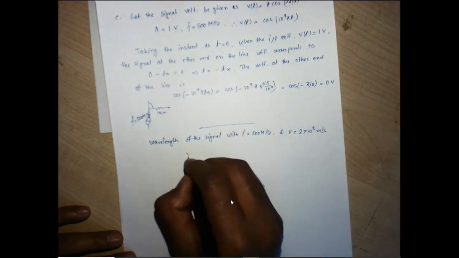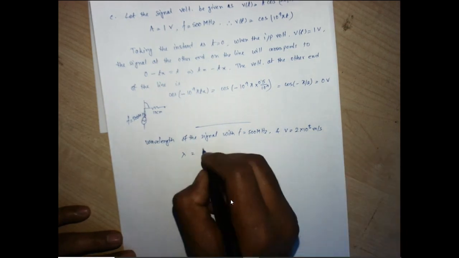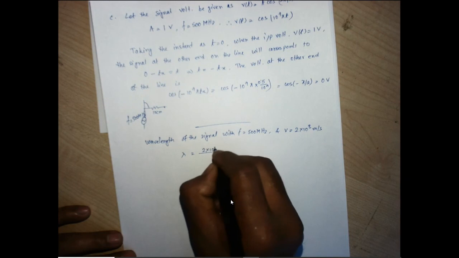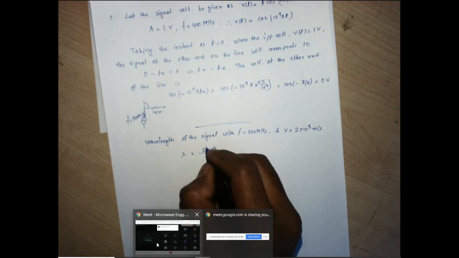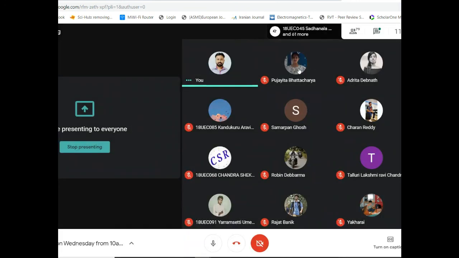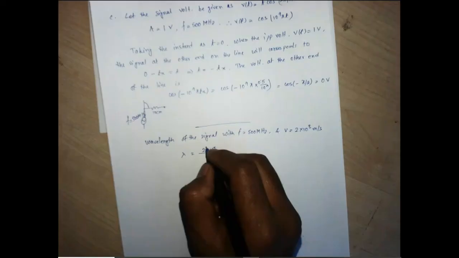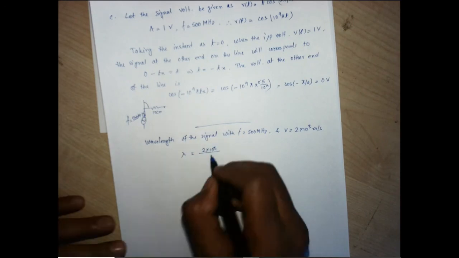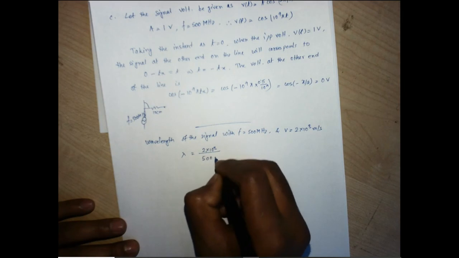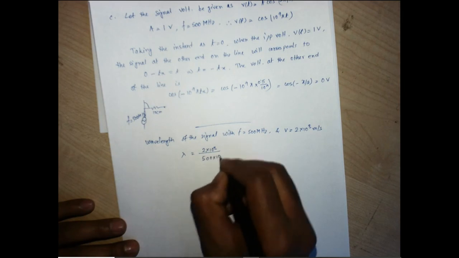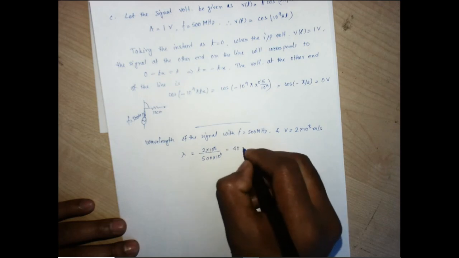So for this frequency, what is the wavelength? The speed is 2 into 10 to the power 8, and the frequency is 500 megahertz, so it's supposed to have a wavelength of 40 centimeter.